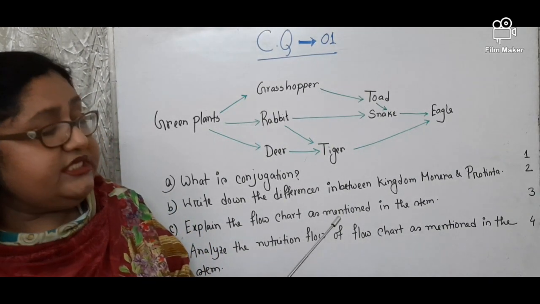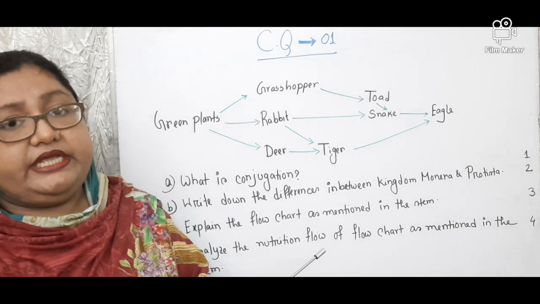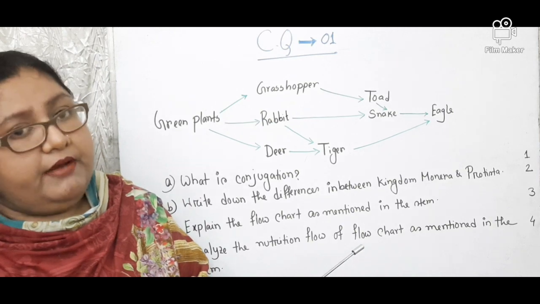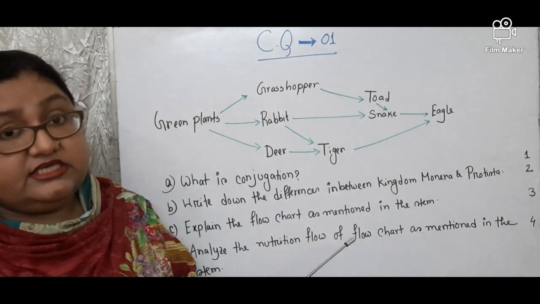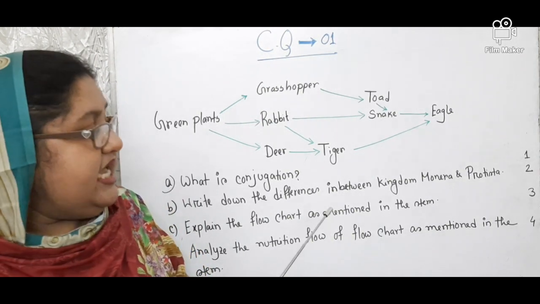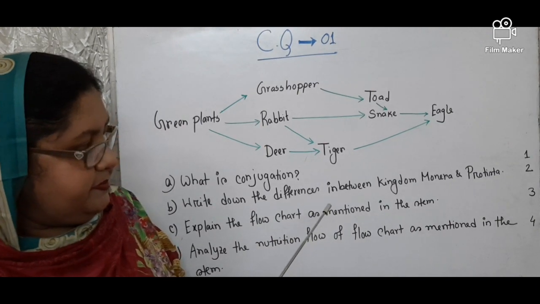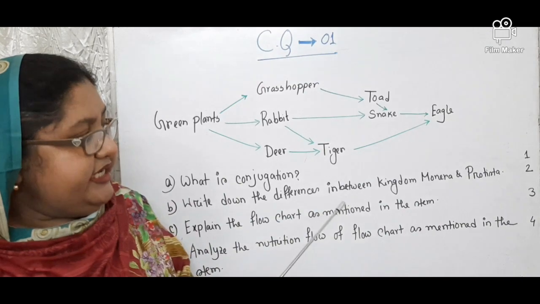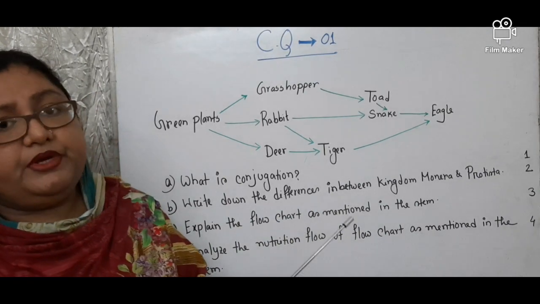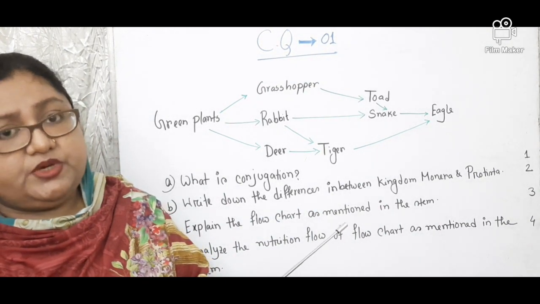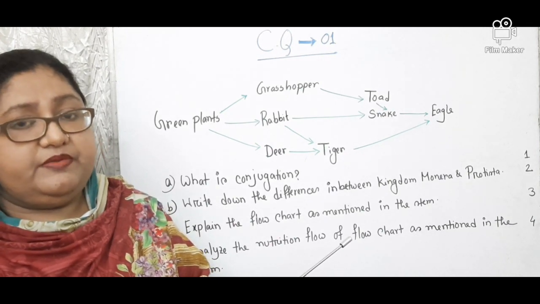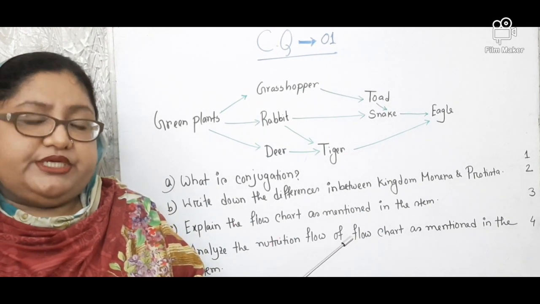But in case of Protista, along with nuclear material, DNA, RNA and protein are present. That means the nucleus is well organized. In case of Monera, they reproduce by binary fission. In case of Protista, they reproduce by both asexual and sexual methods. In case of the sexual method, they reproduce by mitosis and conjugation.